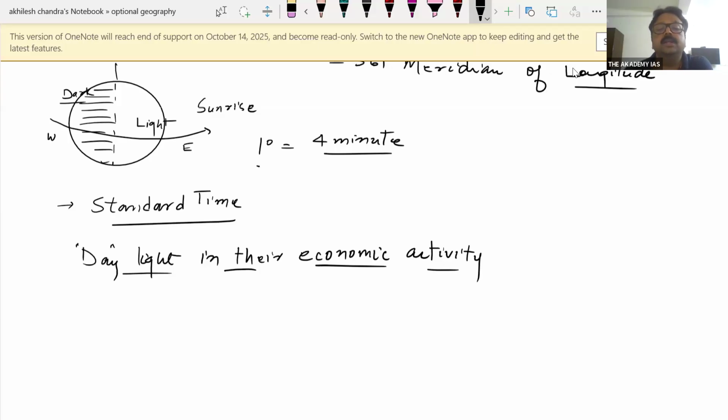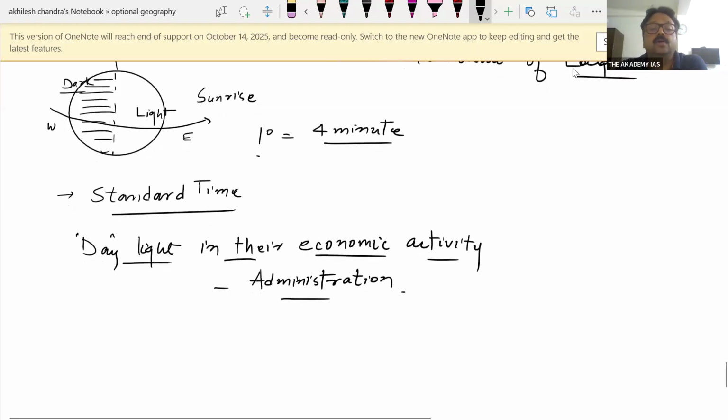ठीक है बच्चे? Daylight के समय में economic activity हो सकती है, administration हो सकता है, क्योंकि बात पुरानी है. 19वीं शताब्दी की शुरुआत है, colonial spread हो रहा है और दिन के समय में economic activity और administration effective हो सकता है, रात के समय में करना होगा तो you have to use energy. That's why daylight was indispensable in economic activity, production, as well as administration.